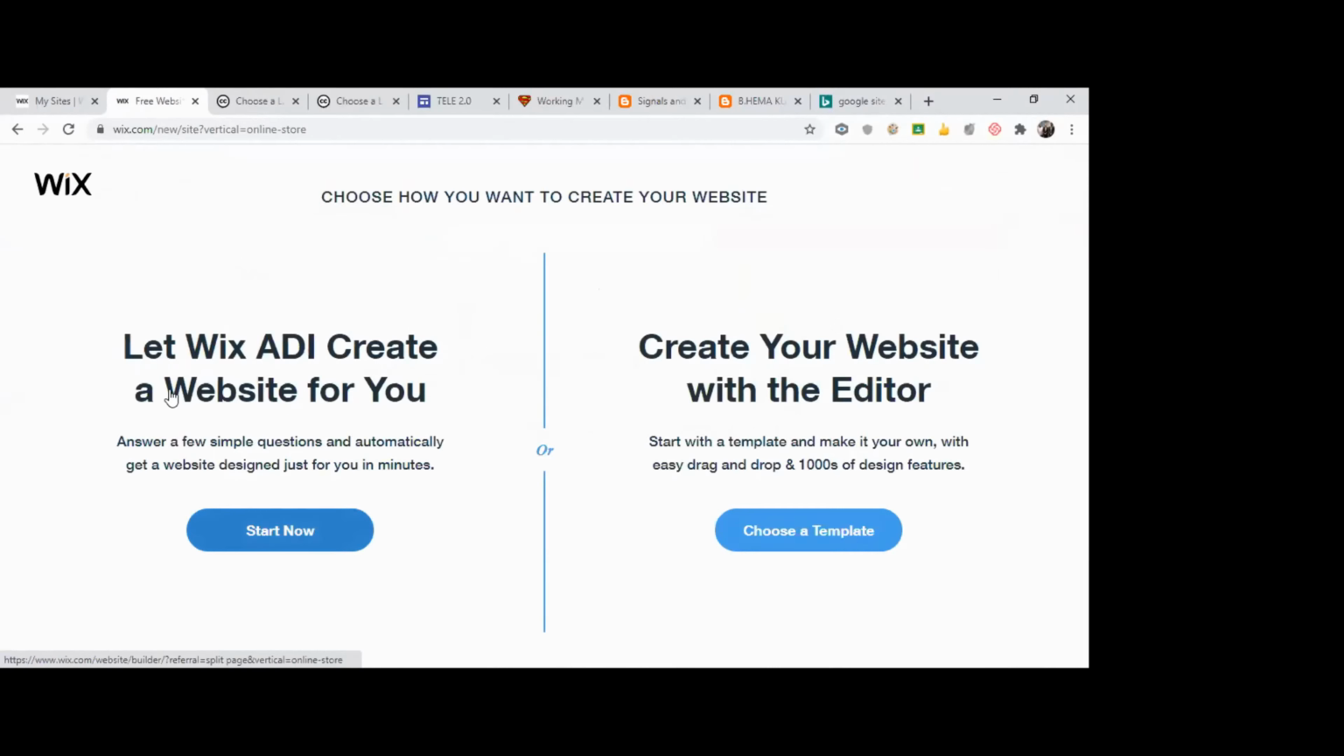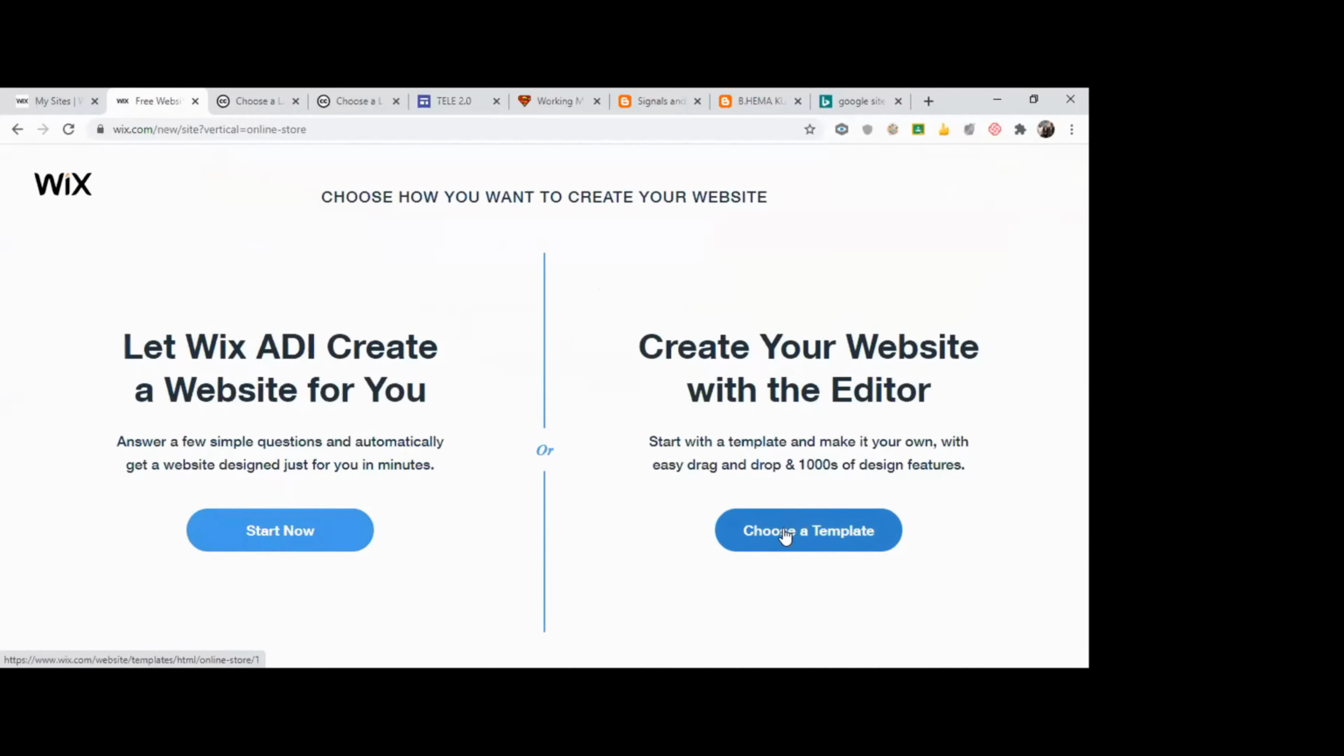Let Wix create a website for you with simple questions, or I want to create with the editor. I'm going to use the second option. I'll use a template to create my website. I'm going to do it from scratch. I'm not going to use the inbuilt thing to create it for you. I'm going to create it with all the features.